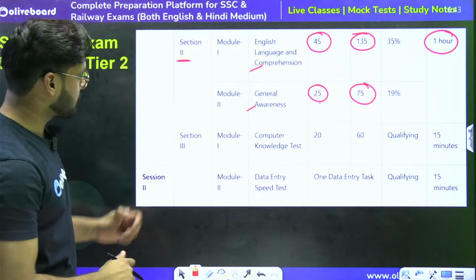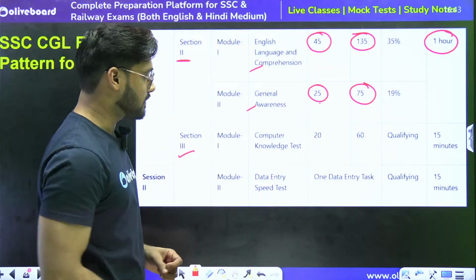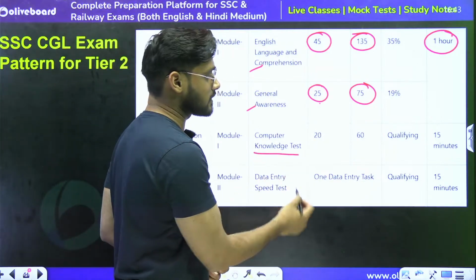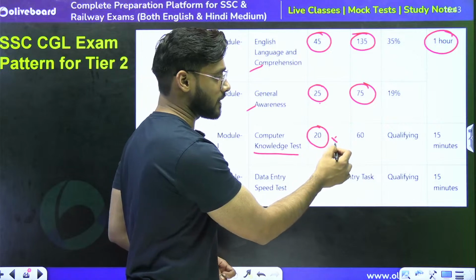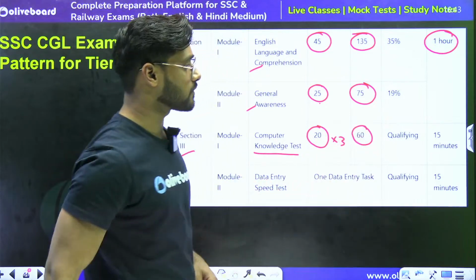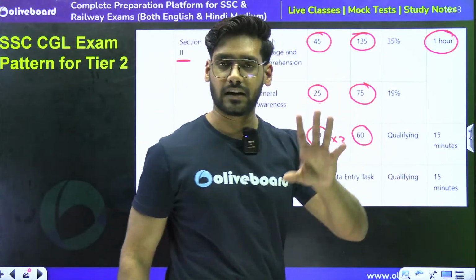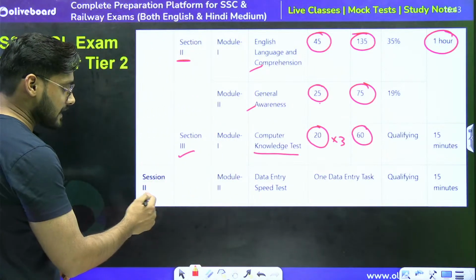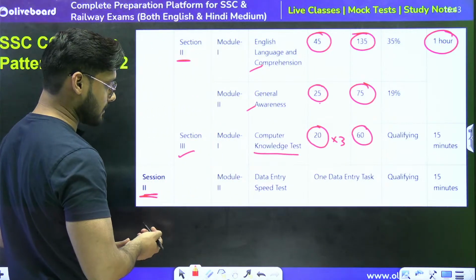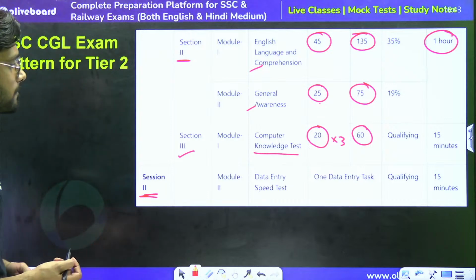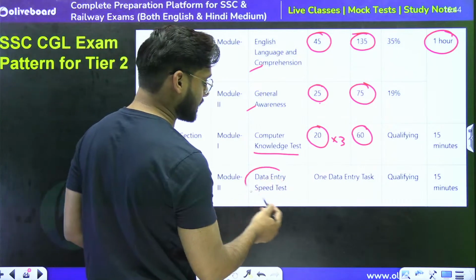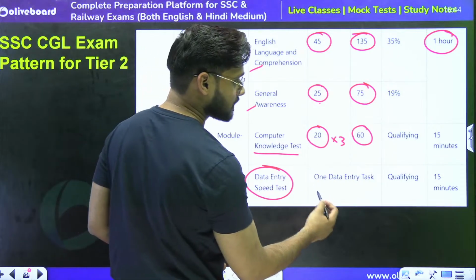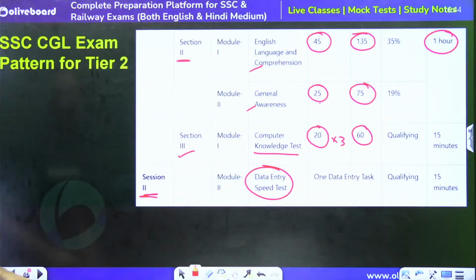And then comes section number 3, in which we will be dealing with the computer knowledge test of 20 questions of 3 marks each, that is 60 marks in total, and we will be getting 15 minutes for the computer section. Then comes session number 2, in which we will have a data entry speed test, and that will be of 15 marks, right?